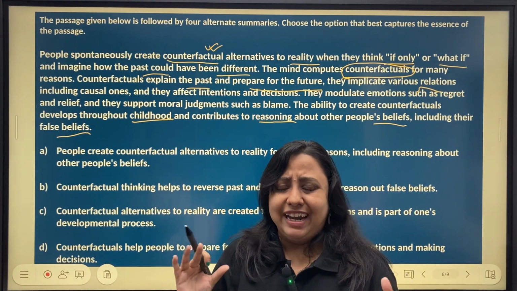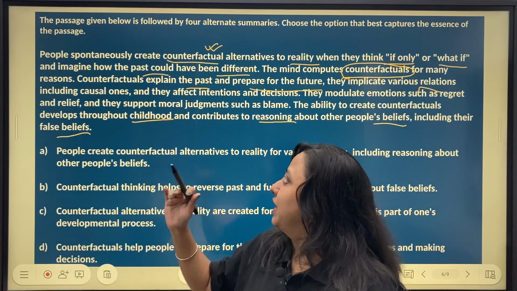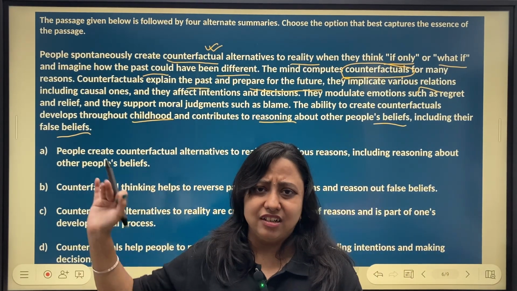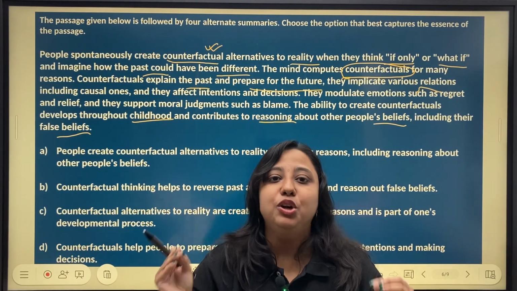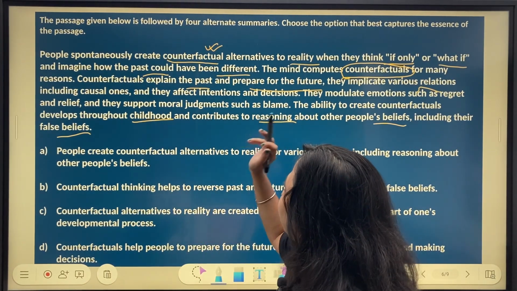Passages of this sort tend to be a little cumbersome or dense in their understanding and words, but I'll still explain the logic behind it. So I will definitely categorize this as a difficult question, and if you're really excellent with language, probably a medium level question for you. So what are we talking about?